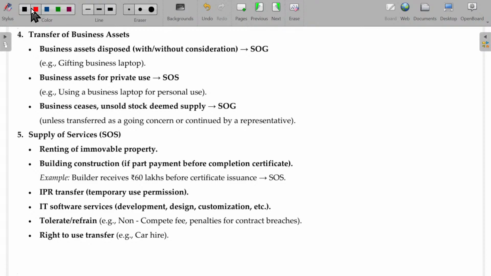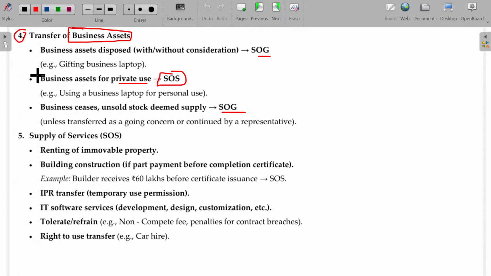Clear? Predominantly business assets. It is not only applicable to business assets, it may be applicable to stocks also. Fourth, all these things are supply of goods, but use means supply of services. This will be similar to transfer. And fifth one, all these items are supply of services.